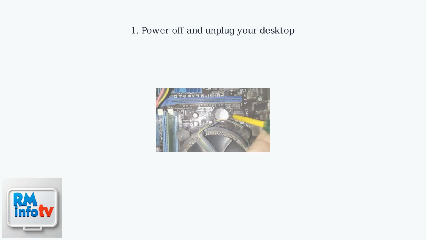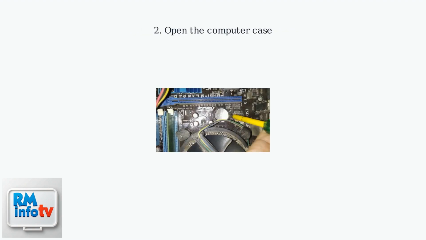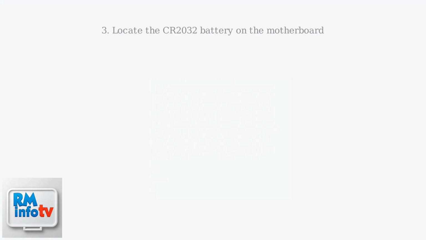First, ensure your desktop computer is completely powered off and unplugged from the electrical outlet to prevent any risk of electric shock. Next, open the computer case by removing the side panel. This usually involves unscrewing a few screws or pressing release buttons, depending on your model. Locate the CR2032 battery on the motherboard. It's a small, coin-shaped battery, typically silver, and often labeled with a battery symbol or CR2032.